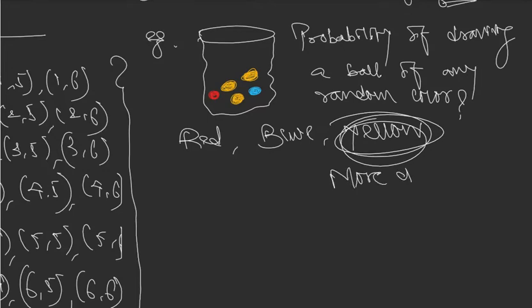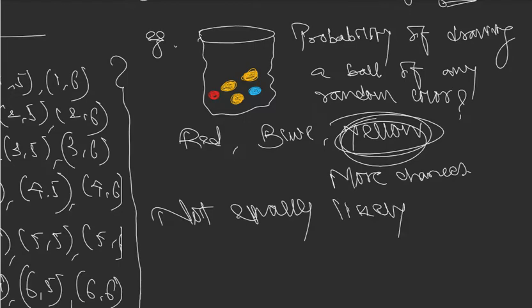So these are not equally likely outcomes. This happens only in a very few cases. If we come across any question which has not equally likely outcomes, we'll definitely come to it. But as of now, we are not going to deal with any not equally likely outcomes.